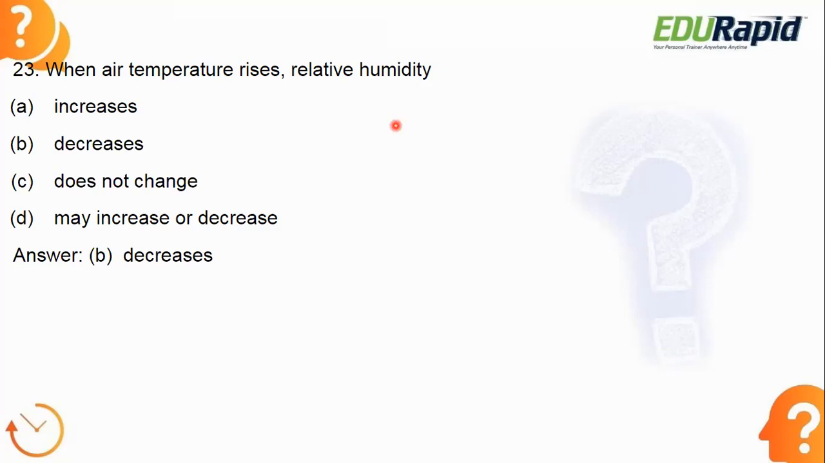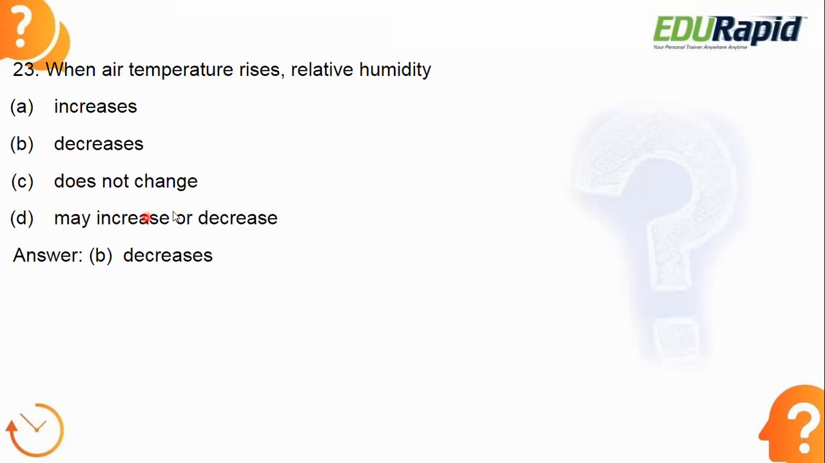Whenever the temperature increases, obviously the relative humidity will decrease. So whenever the air temperature rises, the relative humidity decreases. Humidity is nothing but the water holding capacity of the air, and when it is expressed as a percentage, that is called relative humidity. So what is the relation between temperature and relative humidity? Whenever the temperature rises, the relative humidity decreases.